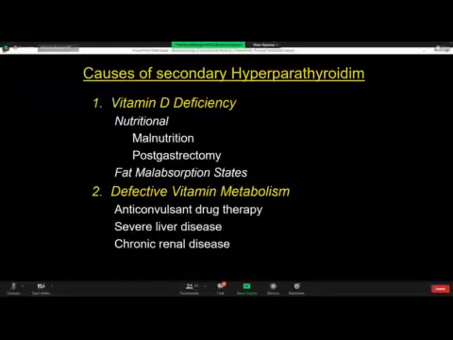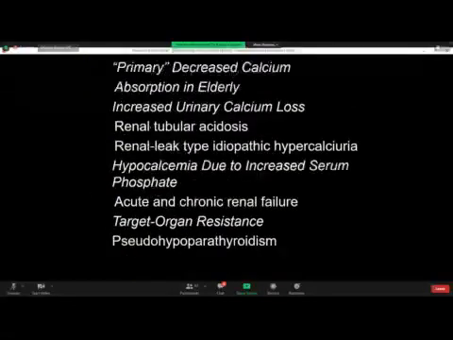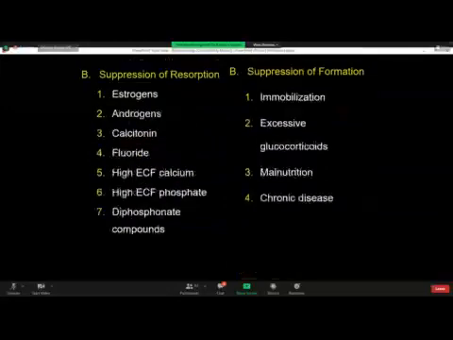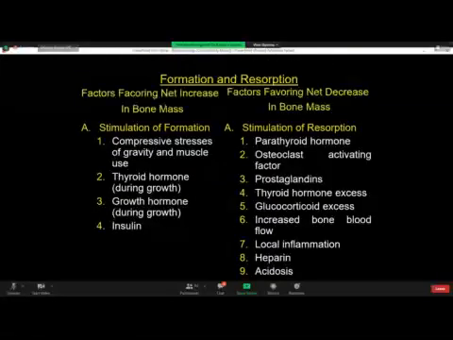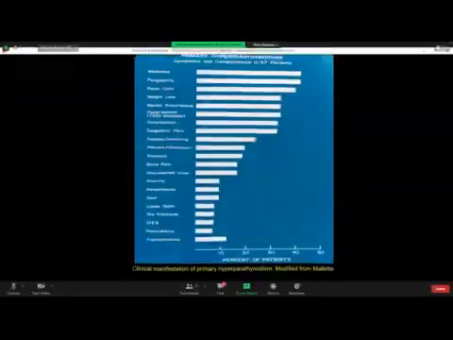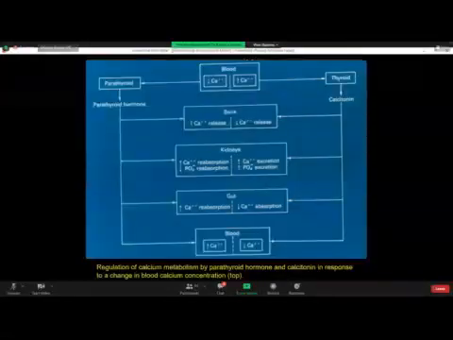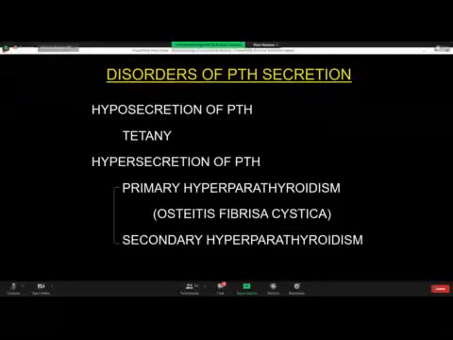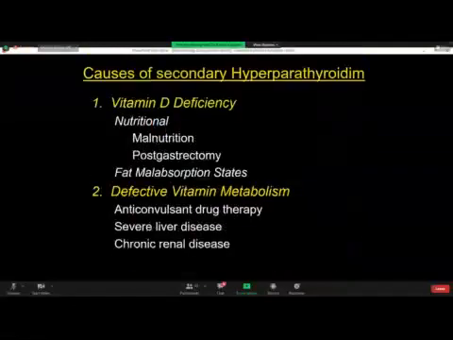Now secondary hyperparathyroidism. Now the causes are vitamin D deficiency, which could be nutritional, or it could be fat malabsorption syndrome. And then vitamin D is not deficient, but there is defective vitamin D metabolism.